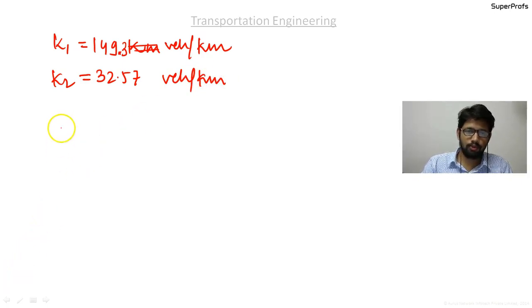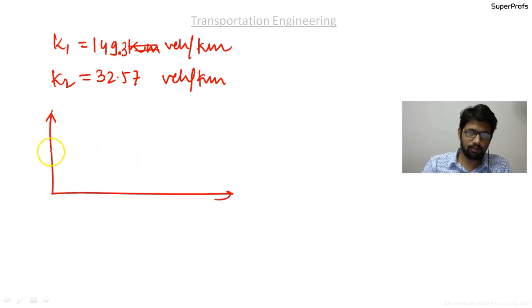Okay guys, so essentially what you get is that you had a curve like this, so there is Q and there is K over here. The relationship is like this.